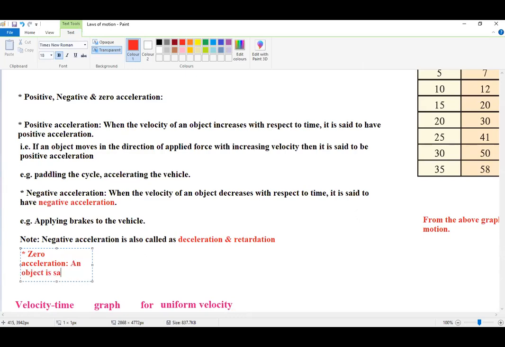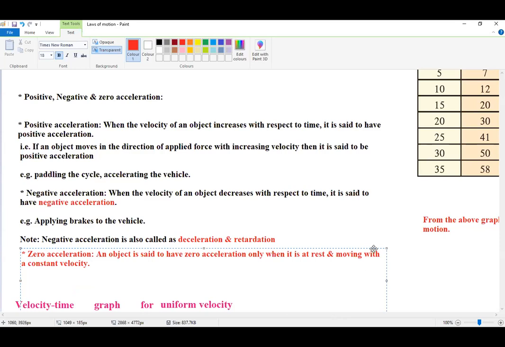An object is said to have zero acceleration only when it is at rest or moving with a constant velocity.